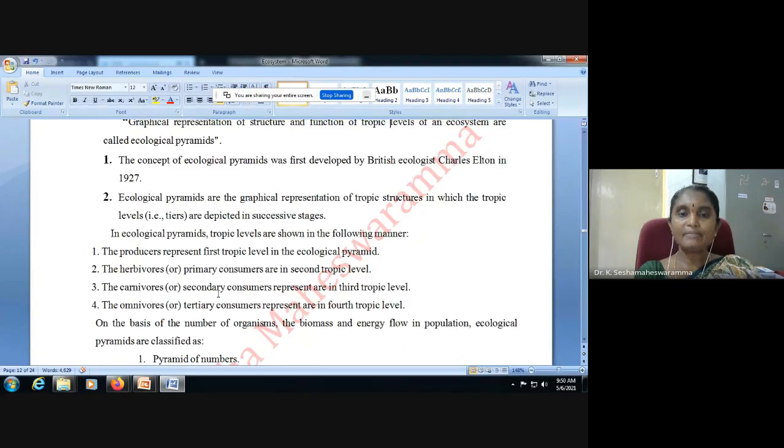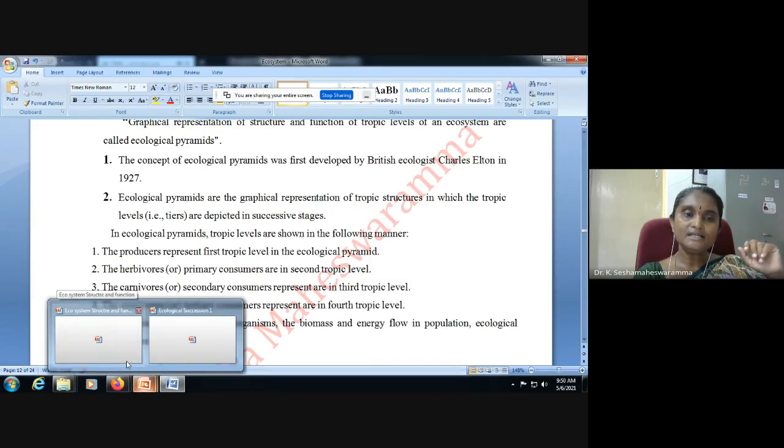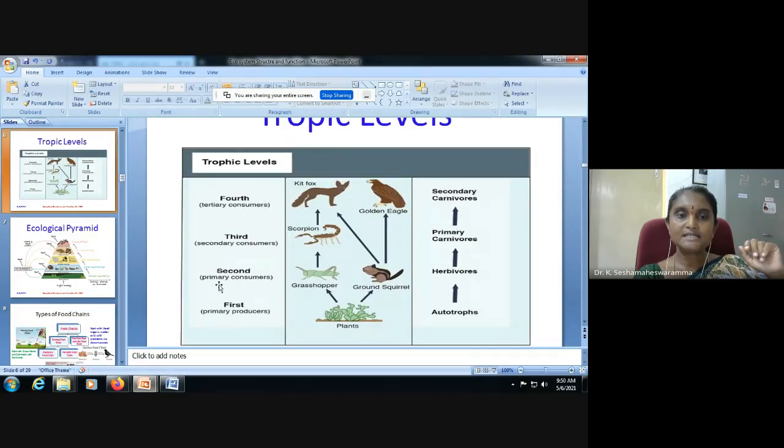The herbivores, the primary consumers, are in the second trophic level. So these are the trophic levels: first trophic level, second trophic level, third trophic level, fourth trophic level. The first trophic level represents producers. The second trophic level represents the primary consumers. The third trophic level represents secondary consumers. The fourth trophic level represents tertiary consumers.